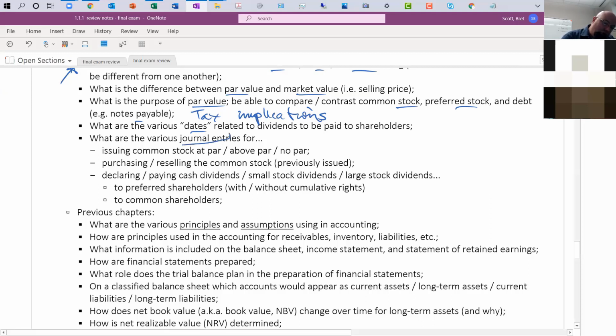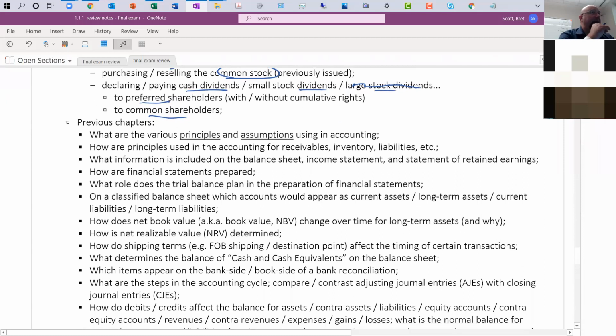What are the various journal entries for issuing common stock, purchasing and reselling common stock, i.e. treasury stock, declaring and paying cash dividends, small stock dividends, large stock dividends. I don't think there's any question about the large stock dividends. I think it's all just about small stock dividends. Dividends to preferred versus common. So we went through an example in our notes on how to distinguish dividends that we pay out. What are the journal entries? What are the calculations, the analysis for those?